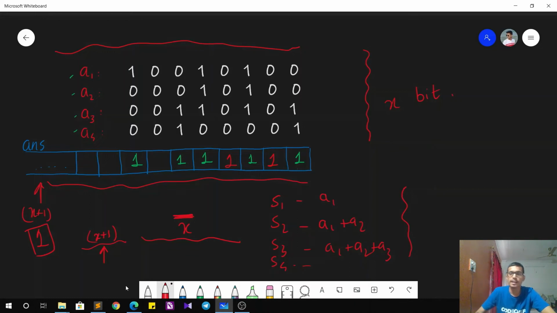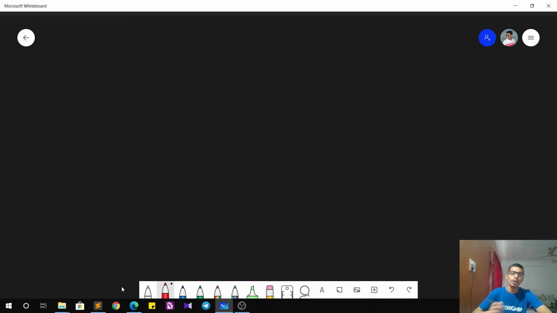So it means that after adding all these x bit numbers, the sum is still remaining an x bit number. So there is no possible way that the x plus 1th bit will be set. Why? Because the carryover did not propagate to the x plus 1th position. So that is why we can safely say that if after adding all these x bit numbers also, the sum is still an x bit number, so the x plus 1th bit will be remaining unset, or else it will be remaining set. So while implementing, what we are going to do is that we will be having the elements,